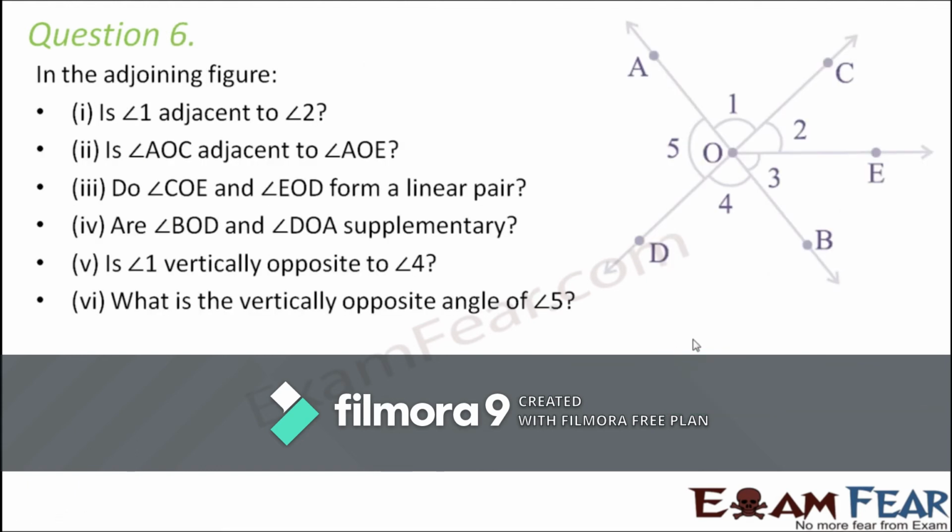Perfect. So let's look at question number 6. In the adjoining figure, is angle 1 adjacent to angle 2? So this is angle 1 and this is angle 2. Are they adjacent? They seem to be located side by side. Let us look at the criteria. They have a common vertex, yes. They have a common arm, yes, this is their common arm OC, right?